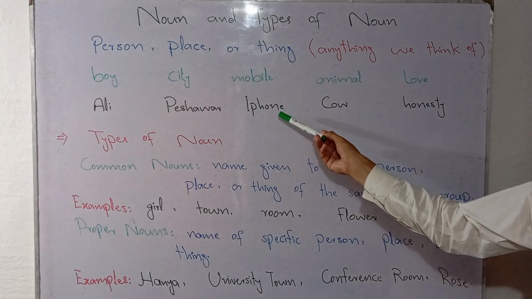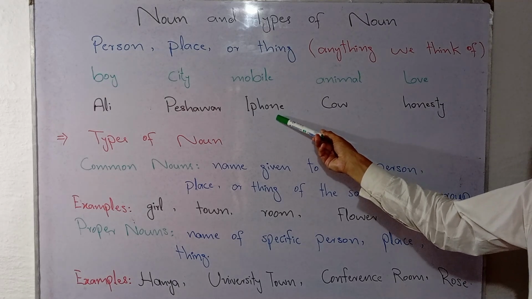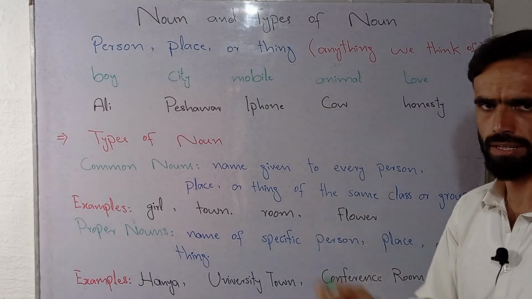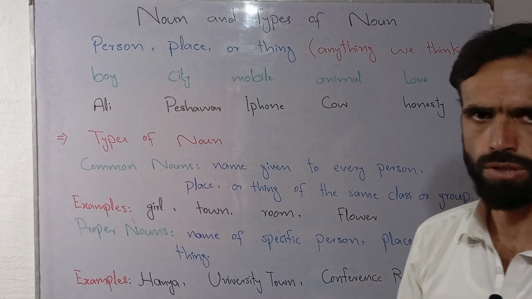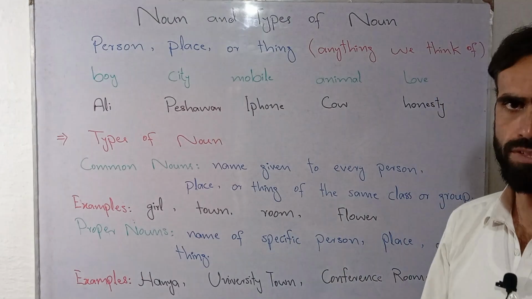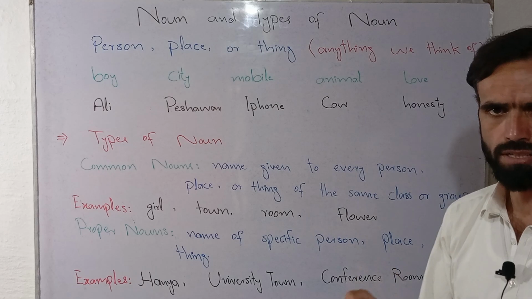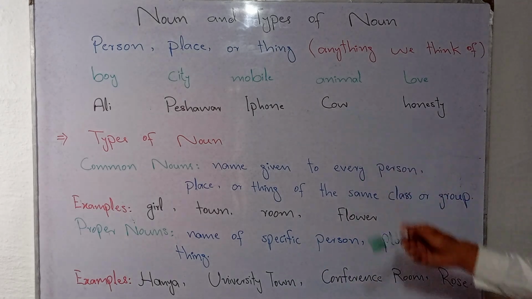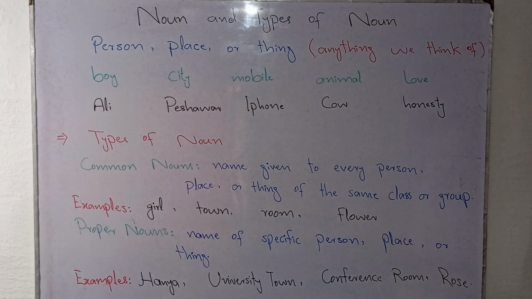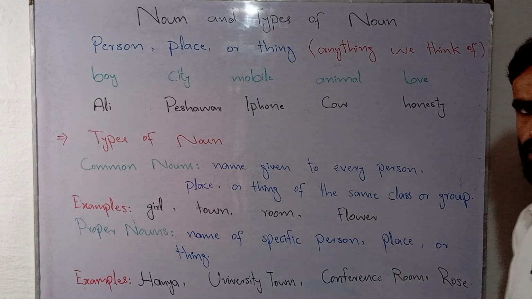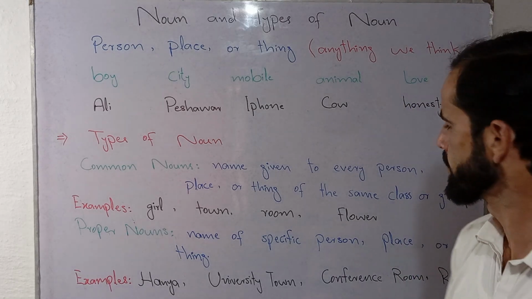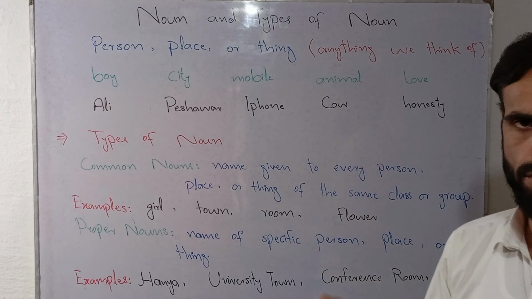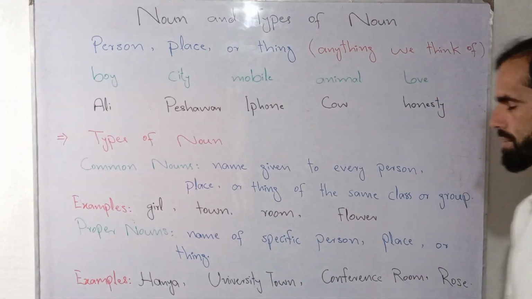If we talk about iPhone as compared to mobile, iPhone is a brand of mobile that is known throughout the world, known to each and everyone, whether speaker or listener. If we talk about cow, compared with animal, cow is again a very specific, clear and known noun both to the speaker or writer as well as to the reader or audience.